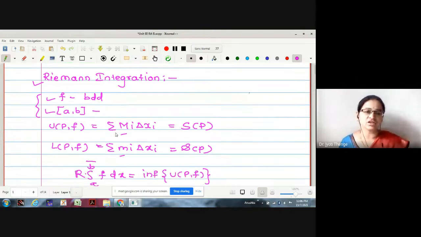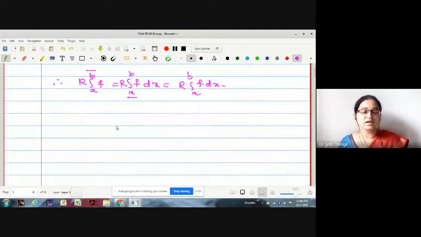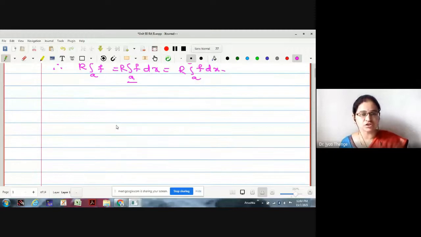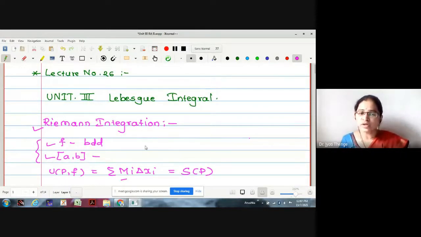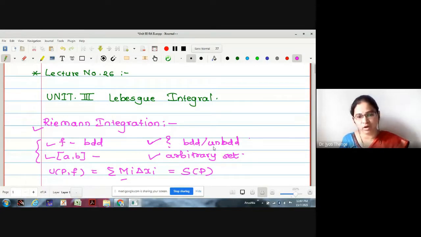In this integration, Lebesgue introduced the integration for functions which may be bounded or not bounded, that is, for both bounded and unbounded functions. Secondly, the domain, which was considered a closed interval for Riemann integration, was replaced by an arbitrary set. So both conditions are relaxed: the function may be bounded or unbounded, and the domain, instead of a closed interval, can be an arbitrary set.